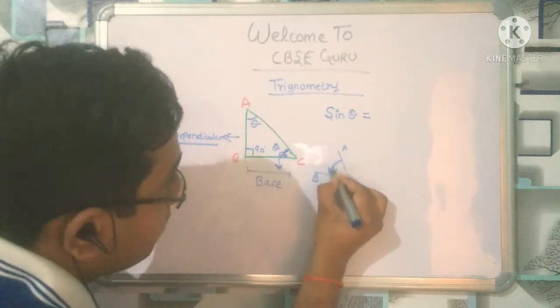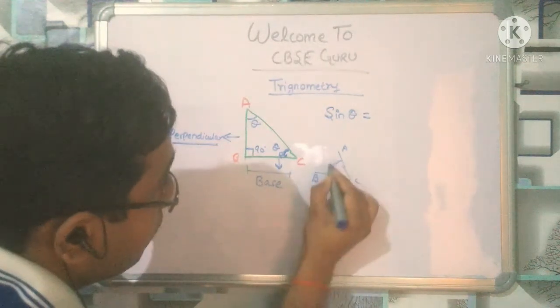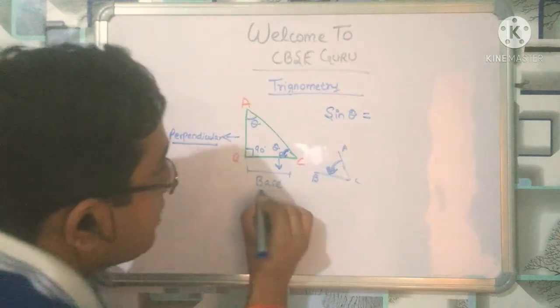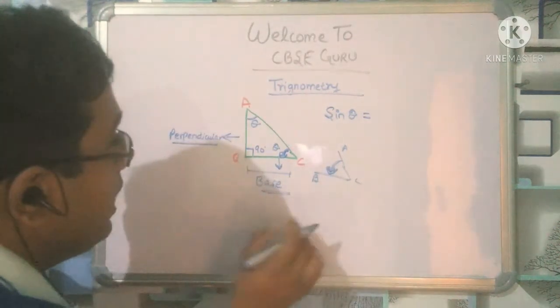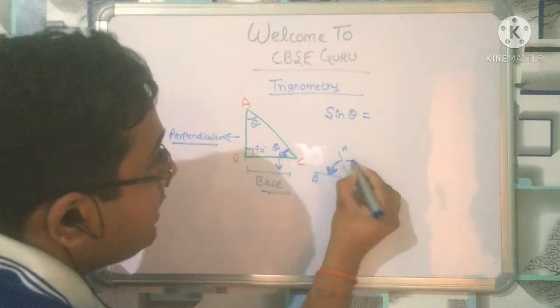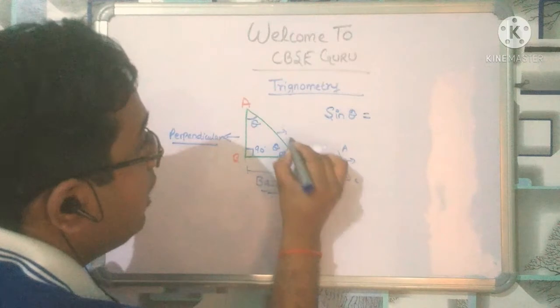I put an arrow, right? So this arrow, the side of the triangle where I put the arrow, is called the base, right? And from where the angle is put, this AC is called the hypotenuse.